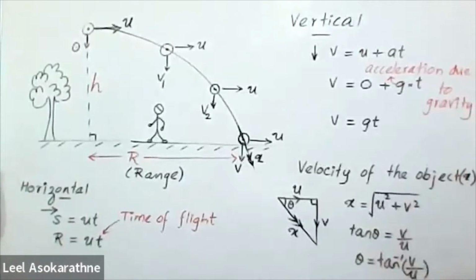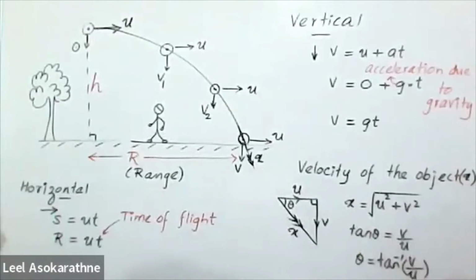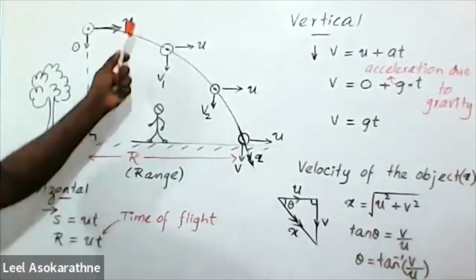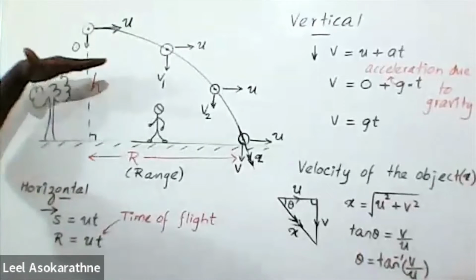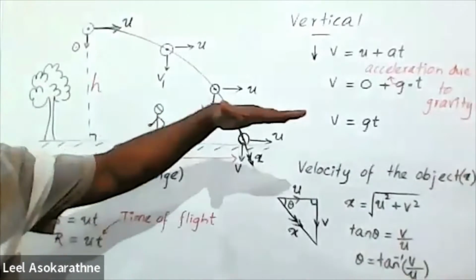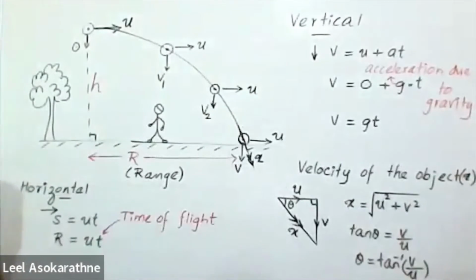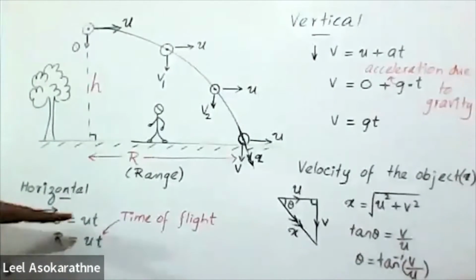When you consider horizontal motion, horizontally we can consider the velocity u, horizontal velocity u. We mentioned that it doesn't change with time. Therefore, we can say there is no acceleration horizontally. Therefore, we can apply only s equals ut horizontally.